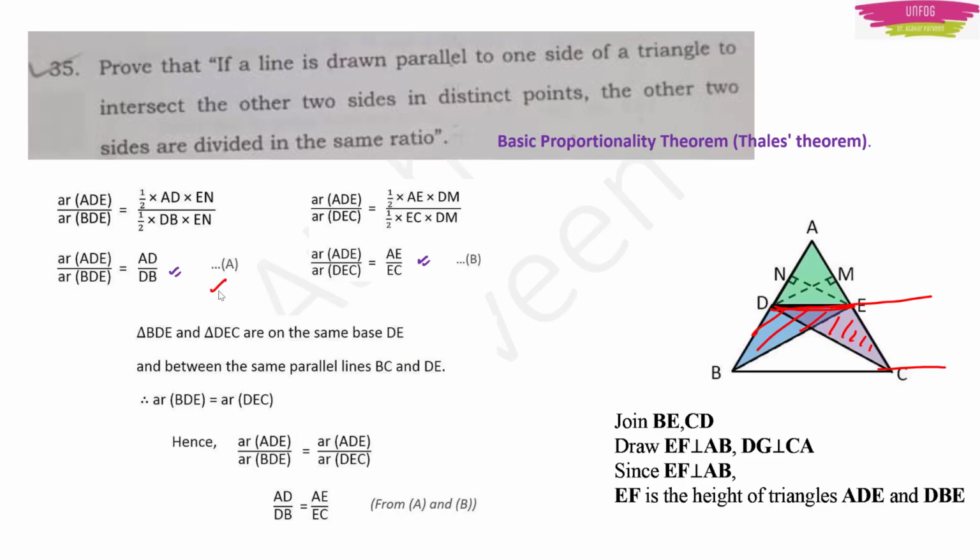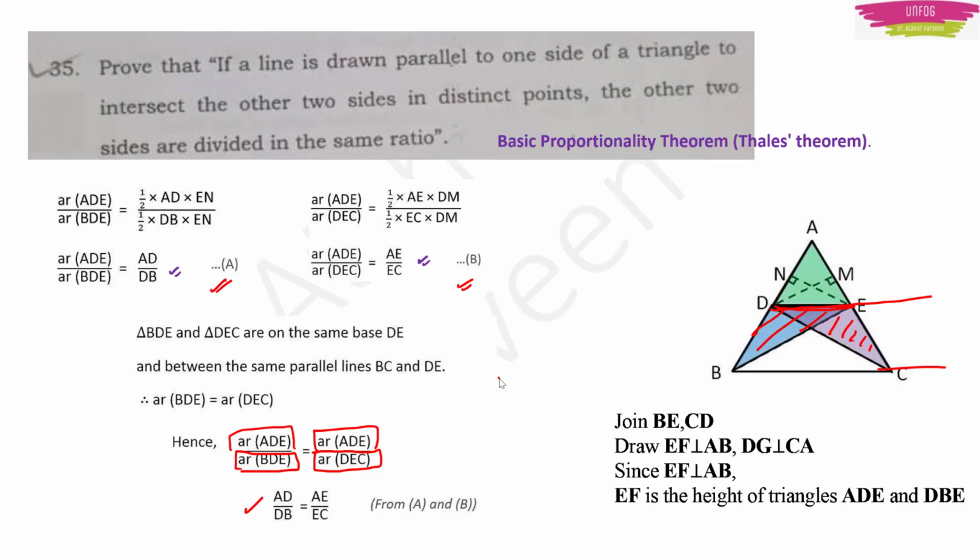Now take this A and this B. We now know that the area of this triangle and this triangle are equal. And we already know that these two are the same triangle, ADE, right? So the areas are equal here, so we can clearly say that the left hand sides are the same. That's why AD by DB is equal to AE by EC.